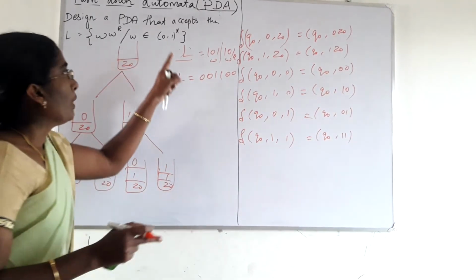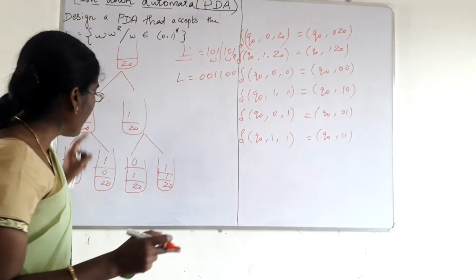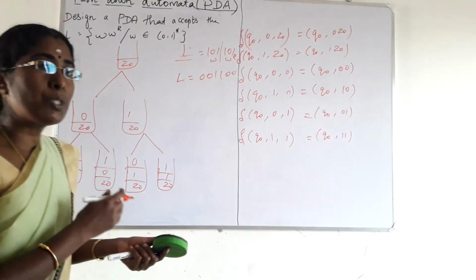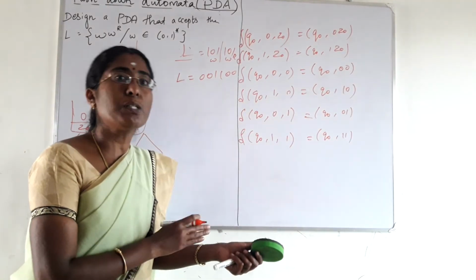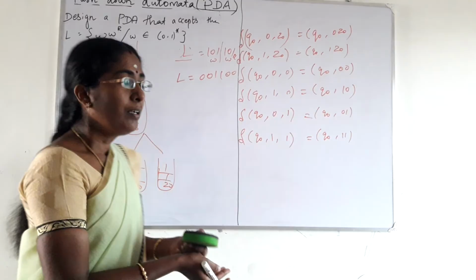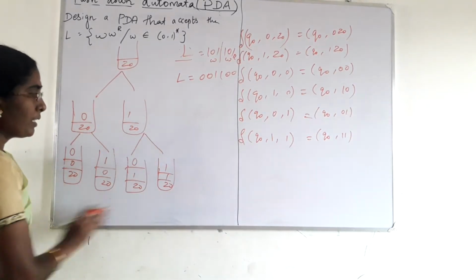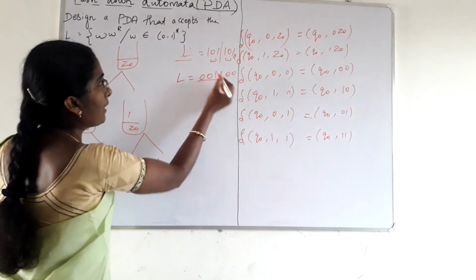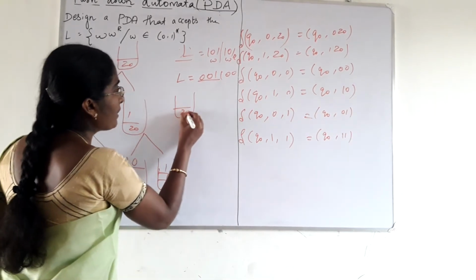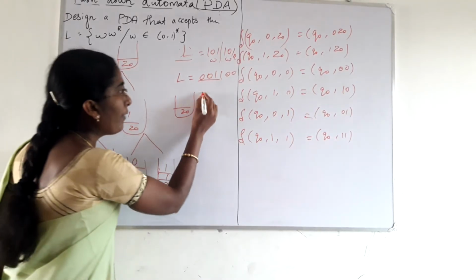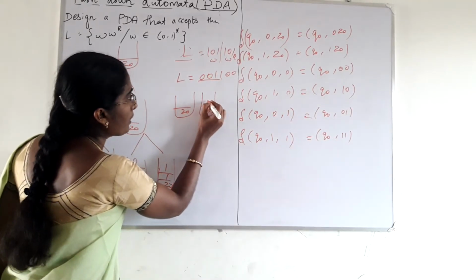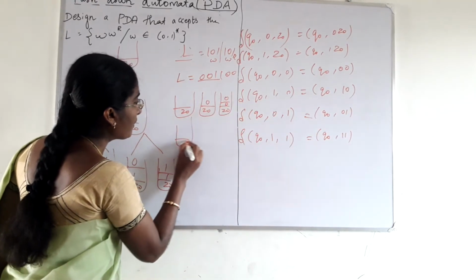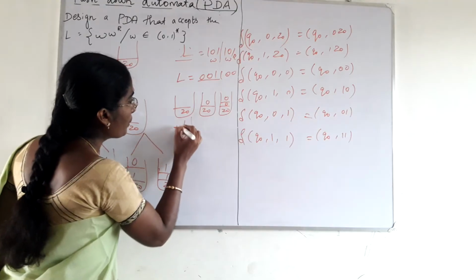Next, WR. Here we have to match the set of symbols with WR. WR means that is the reverse. How to check that the second part is having the reverse of the first part of the symbol? These are some set of conditions for pushing the element onto the stack. For example, consider our example. Initially, the stack will be like this. After this, the first symbol 0 is pushed onto the stack. Again, one more 0 is pushed onto the stack. Next, 1 is also pushed onto the stack.